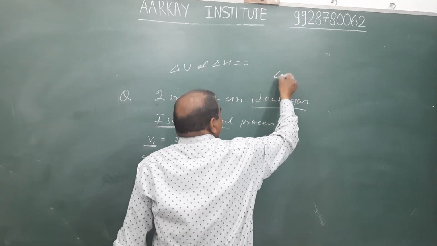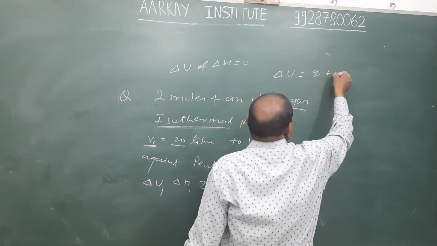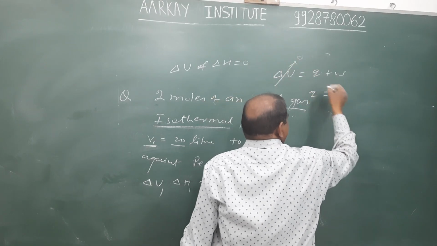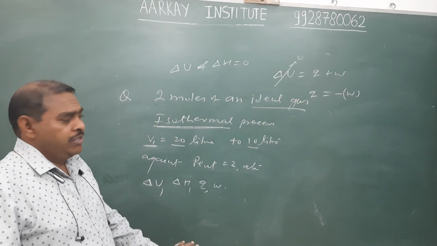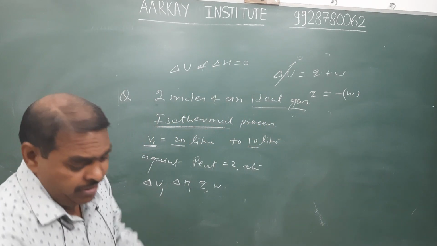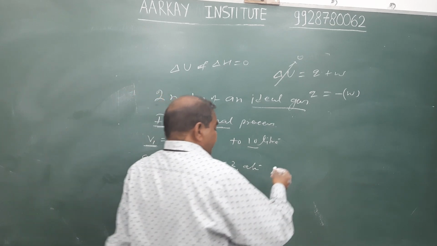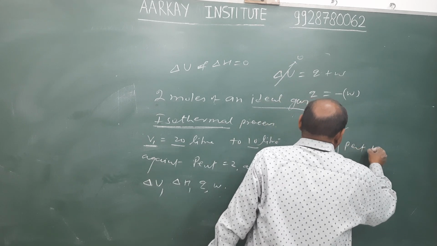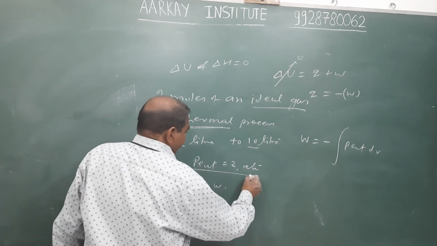Now, according to the first law of thermodynamics, we know that ΔU equals Q plus W. When the change in internal energy is 0, then the exchange of heat energy equals the work involved with opposite sign. Therefore, we calculate work. The general formula of work is P external times change in volume. In this question, P external remains constant.